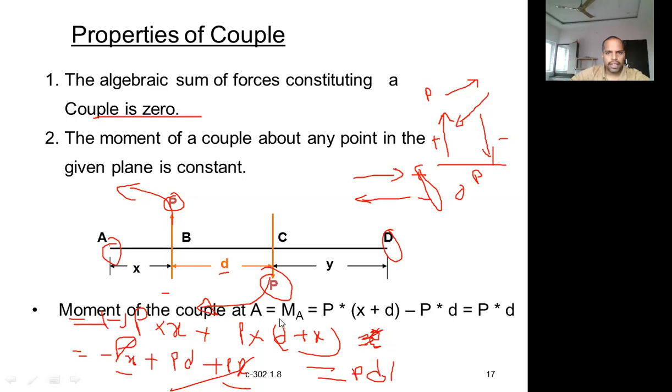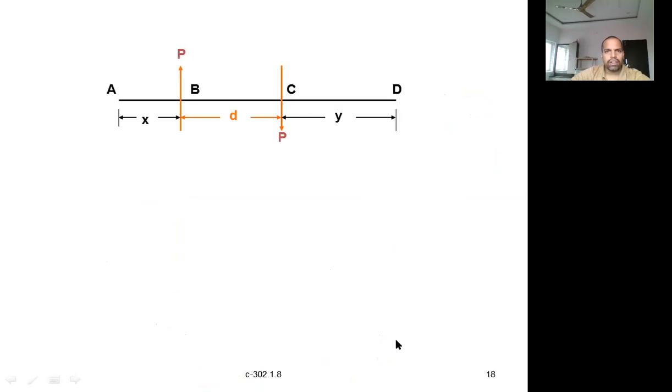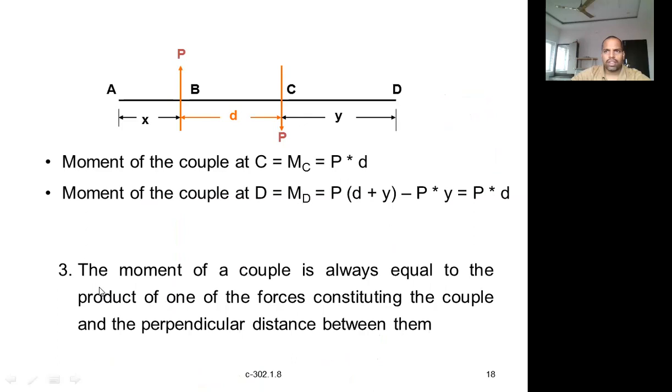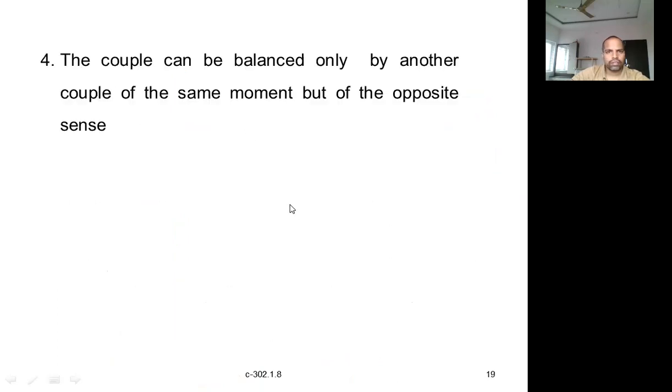The moment of the couple at A is what you have calculated, that's nothing but P into D. The moment of the couple at B is also P into D. So wherever you calculate, you will get the same. That is the second property. The moment of a couple is always equal to the product of one of the forces constituting the couple and the perpendicular distance between them. P into D. So the moment of a couple is always P into D: one force into the perpendicular distance between the two forces.